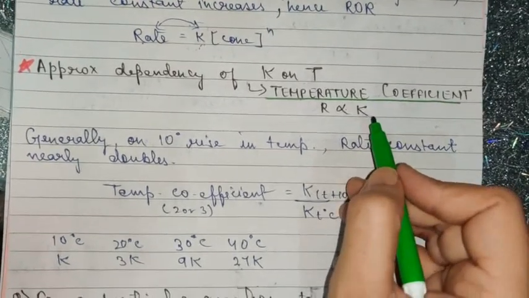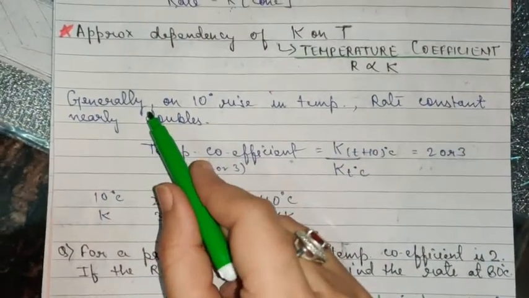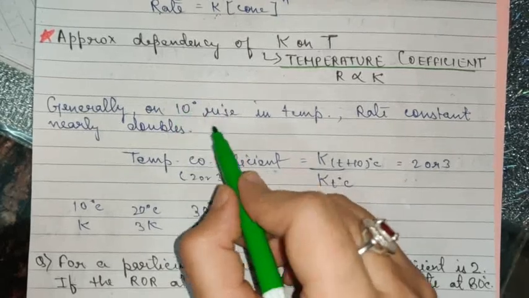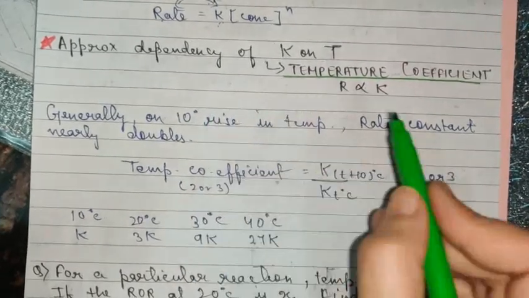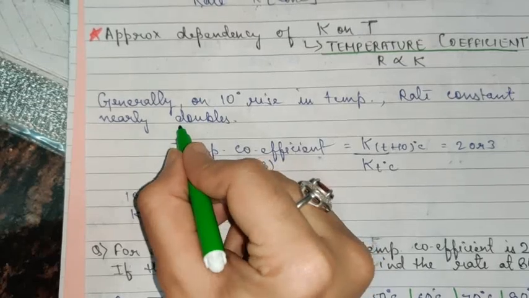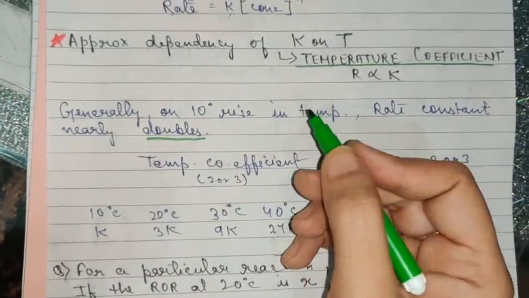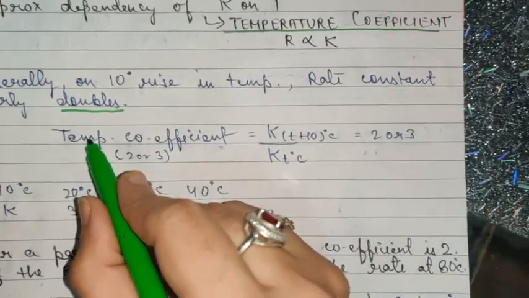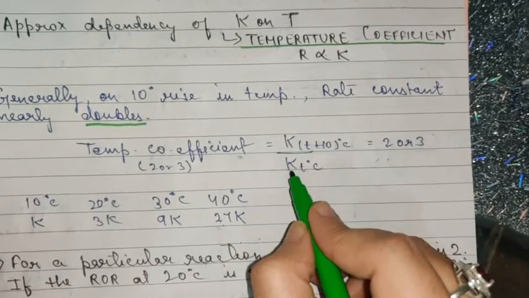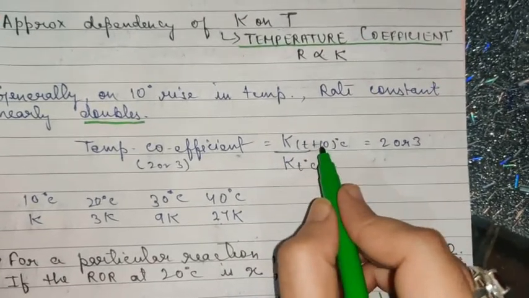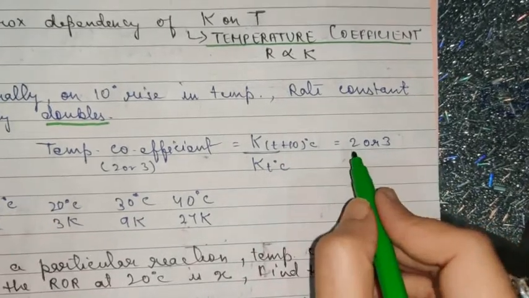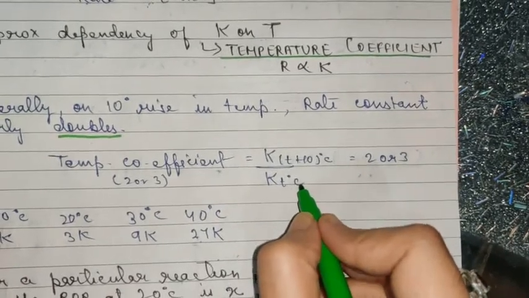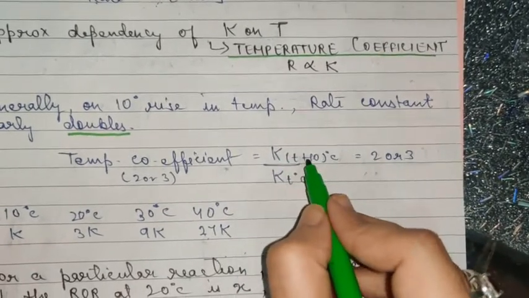K is the rate constant. So generally, whenever the temperature is raised by 10 degrees Celsius, it is observed that the rate constant generally doubles, or in some cases it becomes 3 times. So it is either 2 or 3. You can express it as the temperature coefficient, which is the ratio of K at two different temperatures differing by 10 degrees Celsius, and it is equal to 2 or 3. It is generally a ratio. You can see here K at T degrees Celsius, and this is K at T plus 10 degrees Celsius.